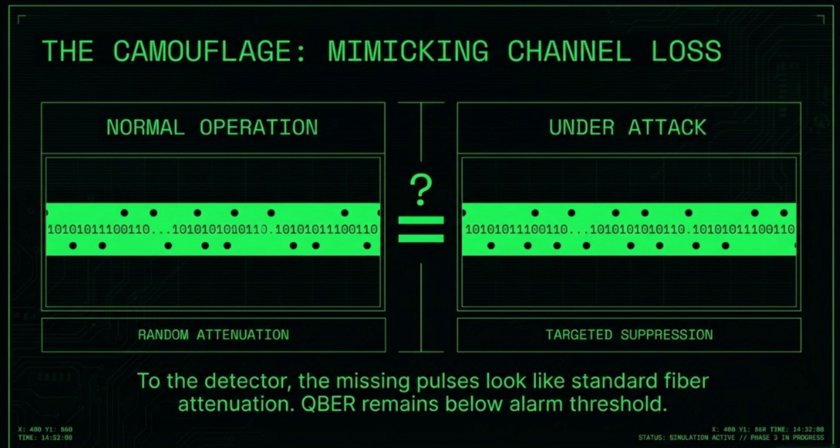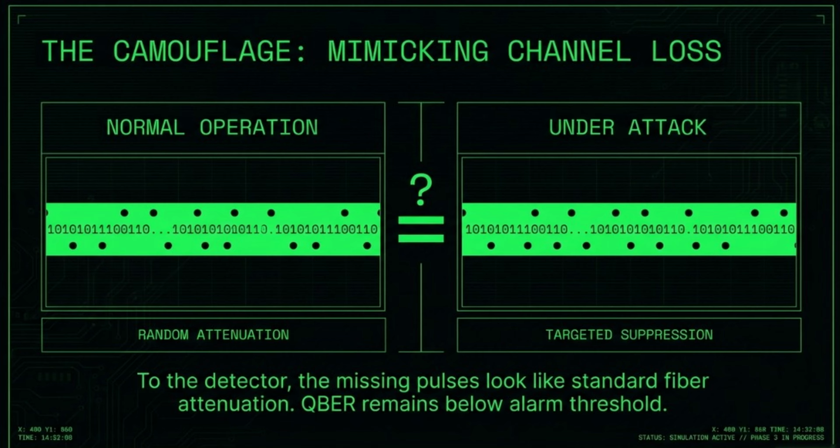On the left, we see normal operation. Photons are lost due to random attenuation, standard physical resistance in the fiber optic cable. On the right, we see the network under attack. Eve's targeted suppression has removed specific pulses to bias the key. Notice the result. To the detector at the relay, these states are mathematically identical. The missing pulses look like standard fiber attenuation.